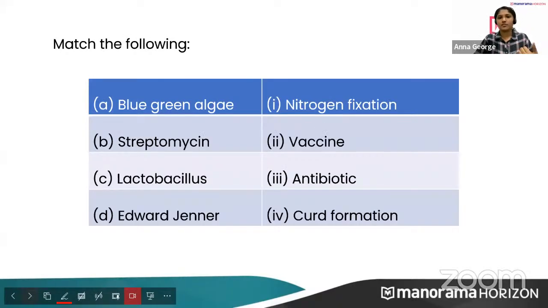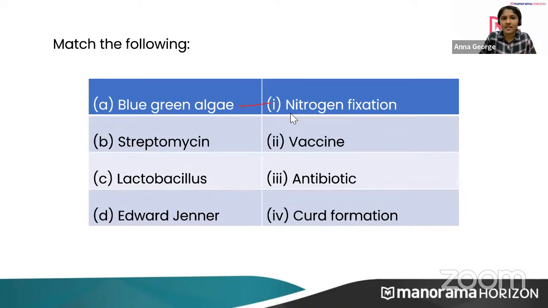Now, match the following. Blue-green algae, to which can it be matched? Blue-green algae. Yeah, very good. Now, streptomycin. Yes, I want the answer. 3. Very good. Lactobacillus helps in curd formation. Very good.